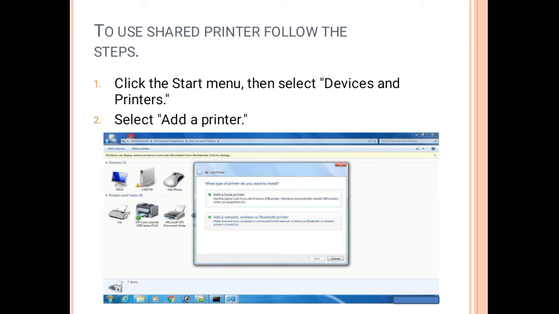So click the start menu, then select devices and printer and then select add printer. So whenever you have to select devices and printer, then you have to click compulsory add printer button.